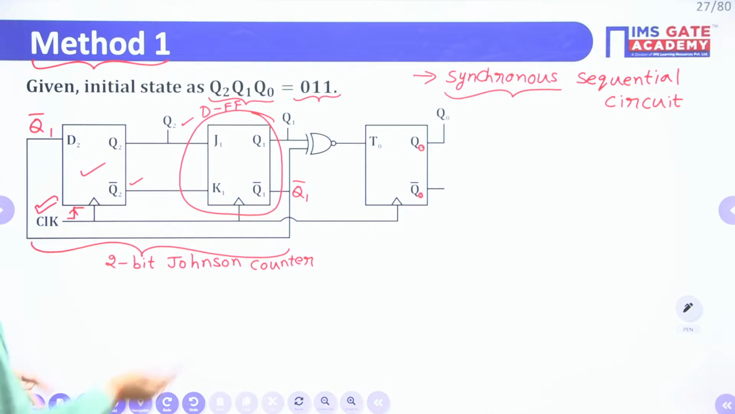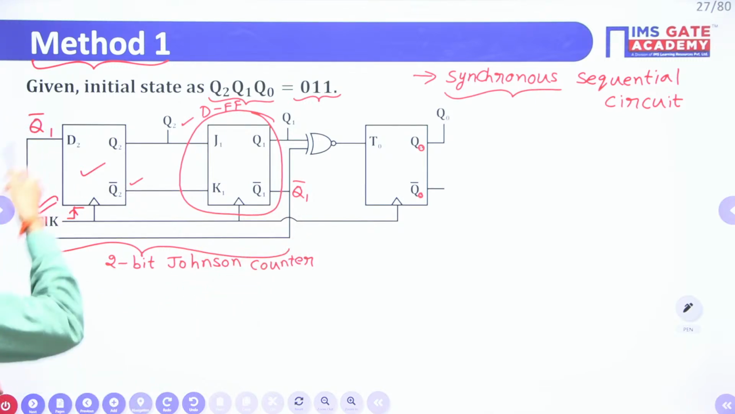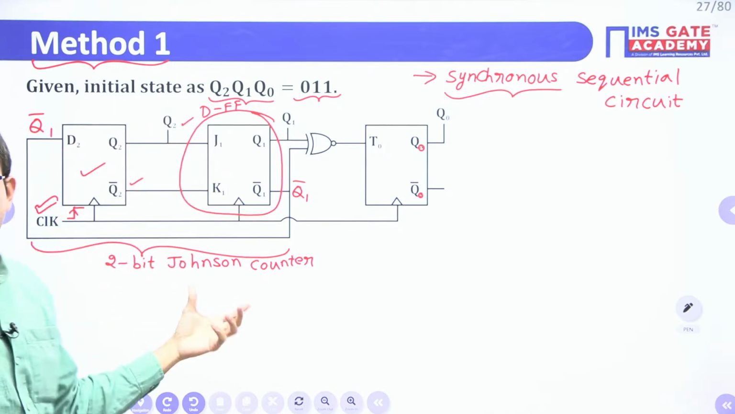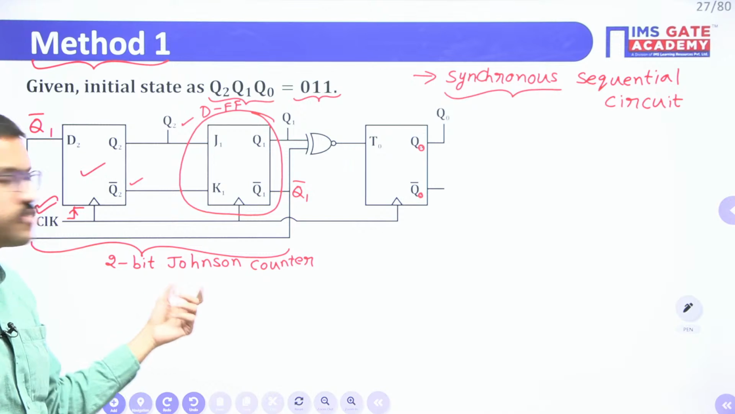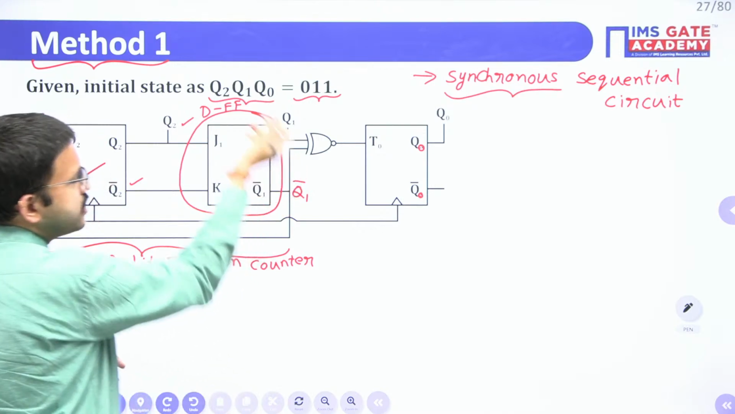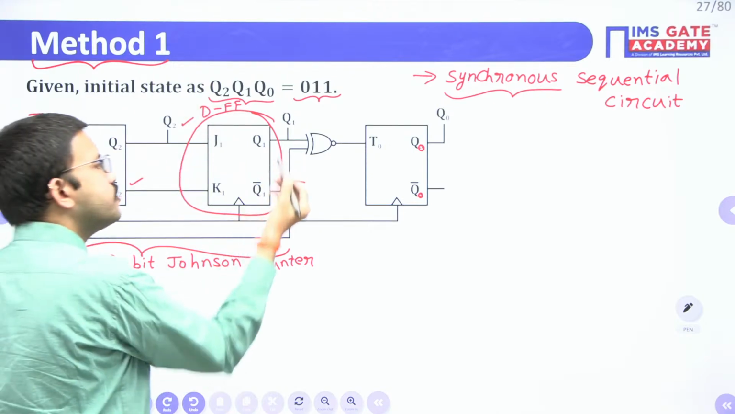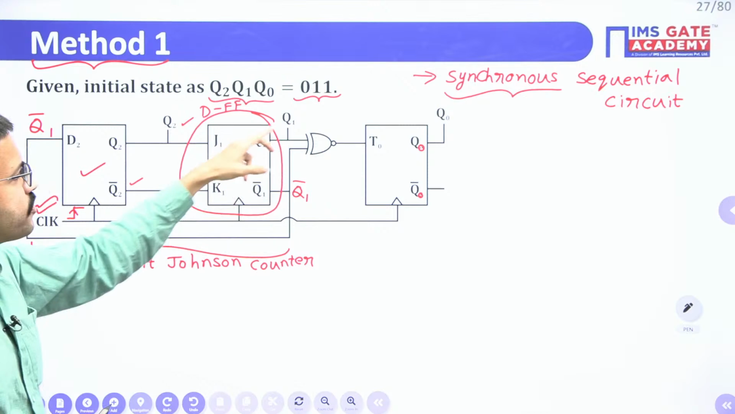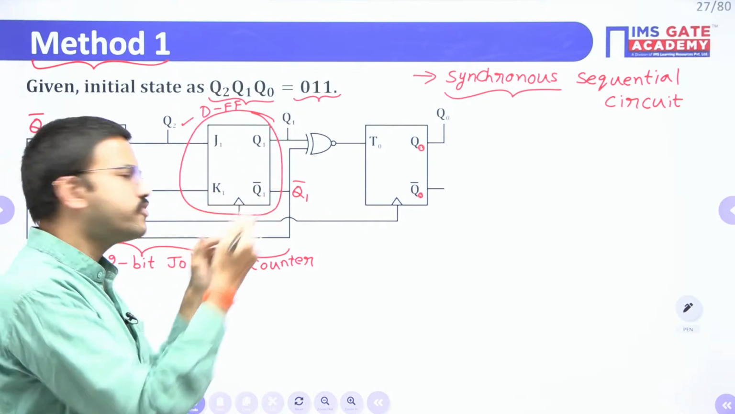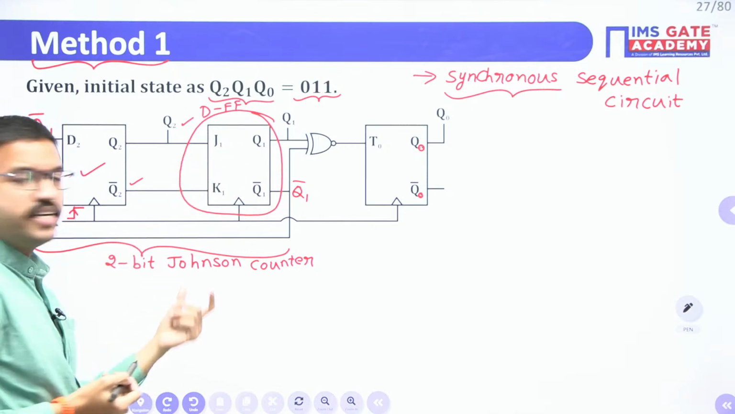Okay. Whenever the complement output of the last stage D flip-flop is given as serial input, then that overall circuit is nothing but a Johnson counter. The other name for this is twisted ring counter. If you are giving the normal output directly, then it is a ring counter. But if you are taking the complement, so if this is 0, this will be 1, or if this is 1, this will be 0. Because of that, the other name for this is twisted ring counter.